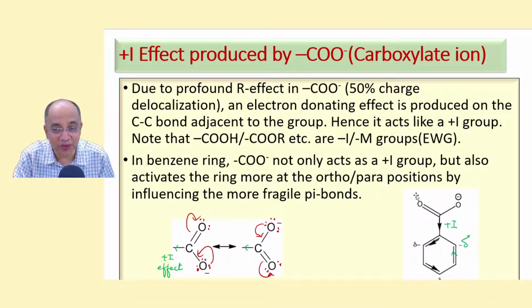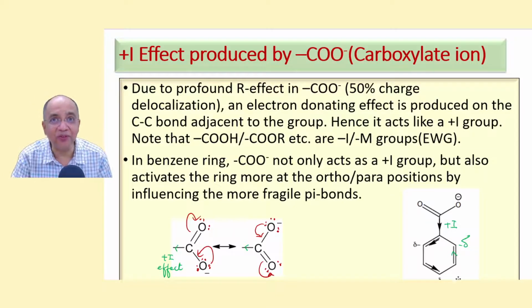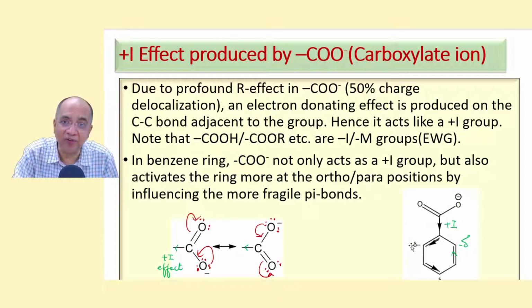Because of this plus I effect, supposing it is connected with a benzene ring, the benzene ring is activated, particularly in the ortho-para position, as if plus R, plus M effect is working on the benzene ring. Of course, this is not a plus R group, it is a plus I group. The R effect is working here, localized in this conjugated system. But as a whole, this group is putting a plus I effect on the benzene ring. Because of the predominant plus I effect, this pi bond gets polarized just like the R effect and produces minus delta charge in the ortho-para position.